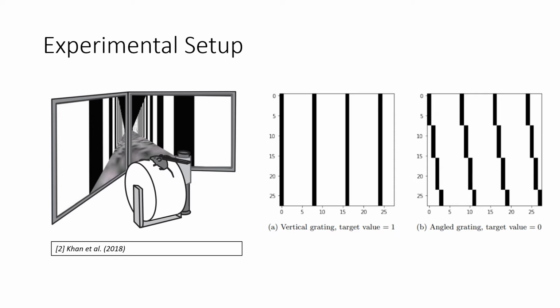In this experiment, mice were run through a virtual reality corridor, as shown in the picture, before being presented with either vertical or angled grating.